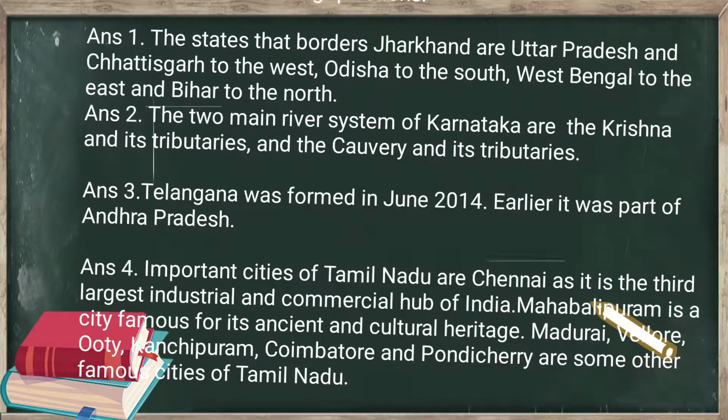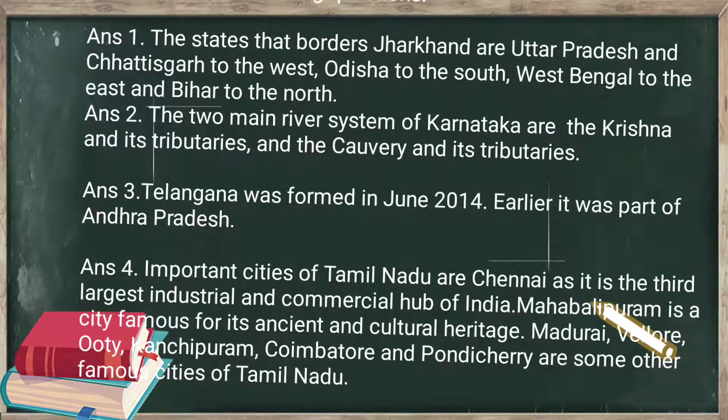Now, second, we have answer the following questions. Number 1, name the states that border Jharkhand.